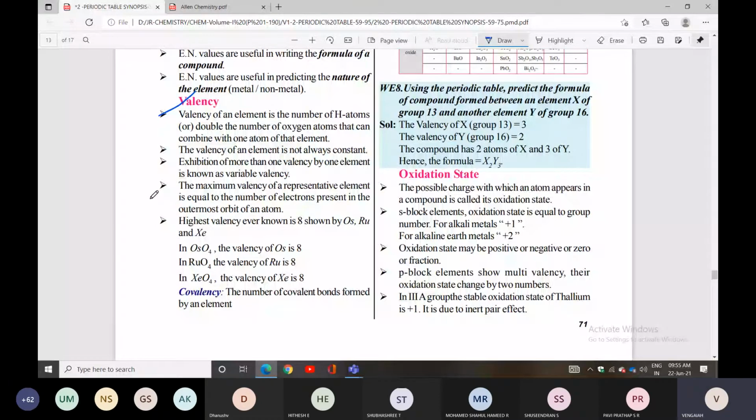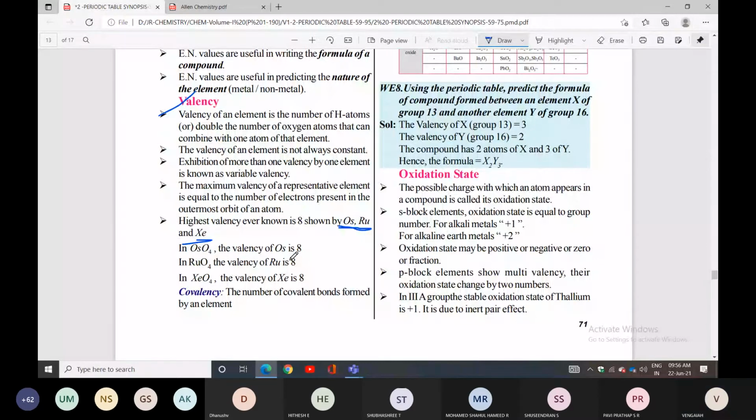Highest valency ever known is 8. That is ruthenium and osmium. Always the highest oxidation number we have is with osmium, ruthenium, and xenon. So they give an example: OsO4 condition, the valency is 8.